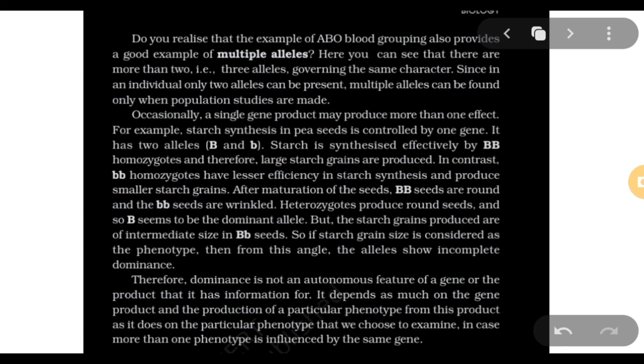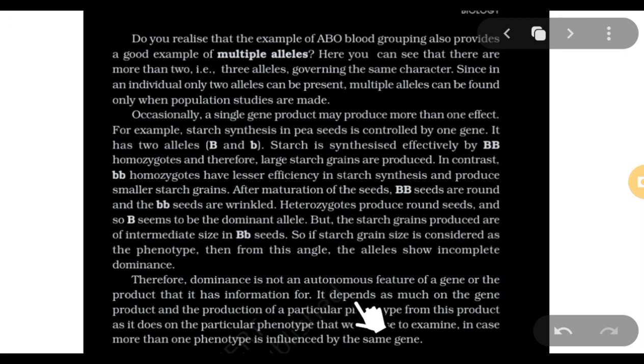It means they are saying that looking at one particular characteristic, I was wrong when I said that it is complete dominance, because I was looking at an autonomous feature, the shape of the seed. I was wrong, because dominance is not an autonomous feature of a gene. I cannot say just because the heterozygous shows a dominant shape that this allele is dominant, because it is not dependent on the gene alone.